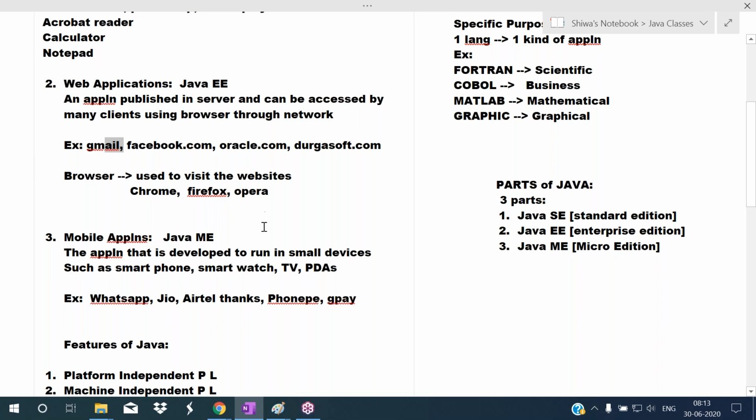From the client system, we send the request with the help of a browser, and with the help of the network, that request goes to the server, and the server sends a dynamic web page to us. And we can view that. Such types of applications are called web applications.